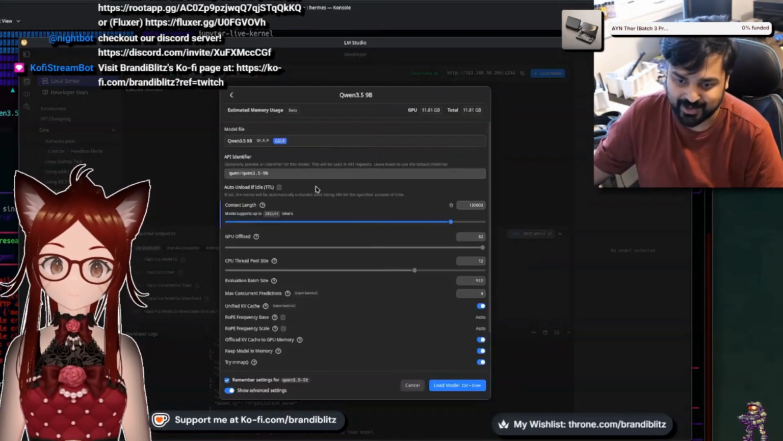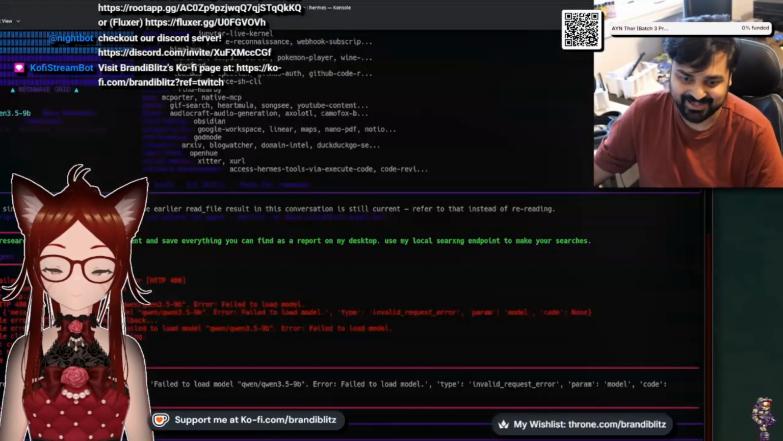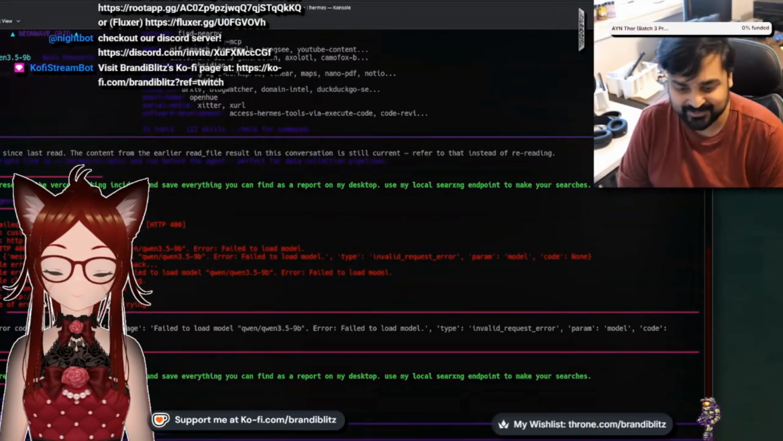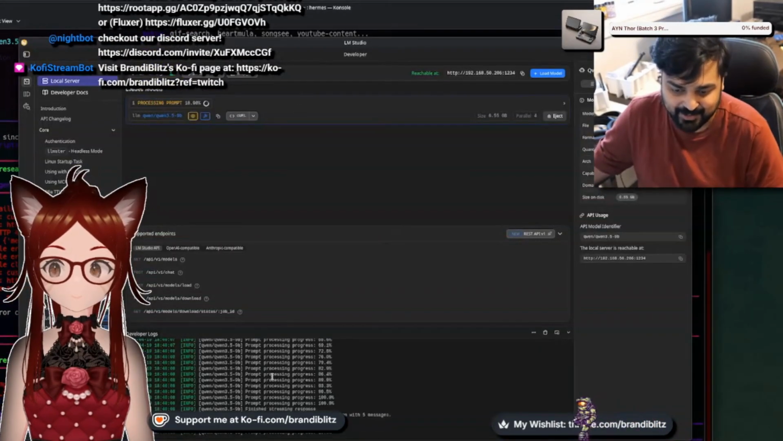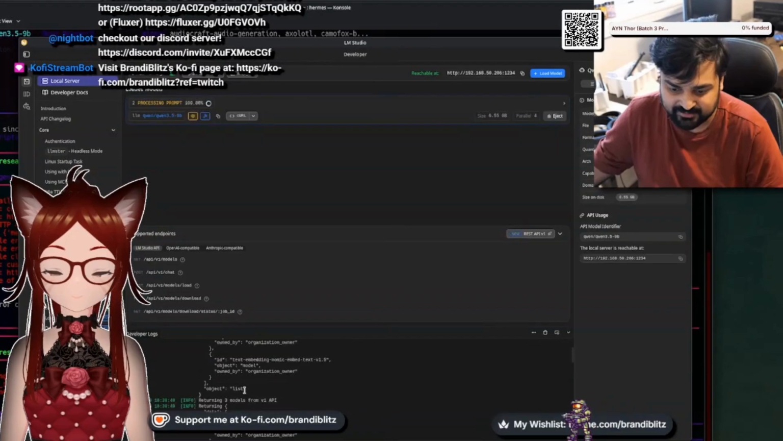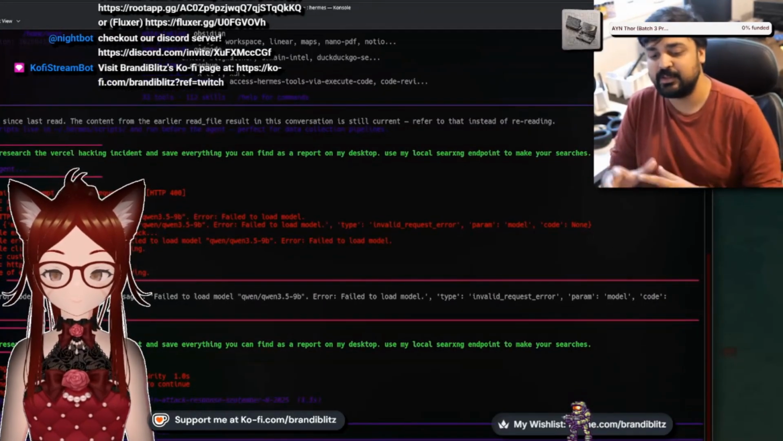So let me just load the model in first, give it the context, and try that again. So boom, here it is. Now it's actually doing it. And you can see right over here that it's talking to the model and it's processing these insanely large prompts because it's an agent.